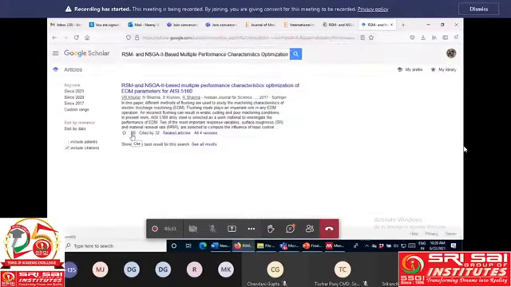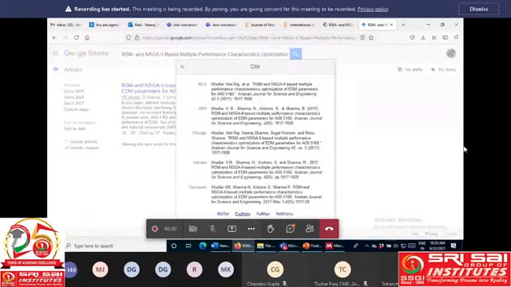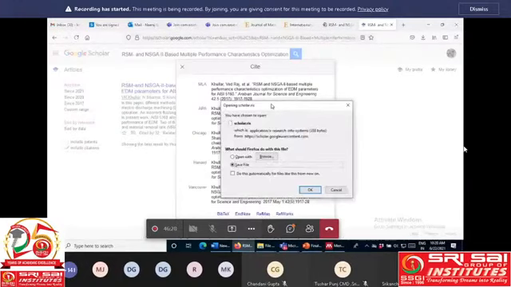If I click on the Cite option, it appears like this. You have to download the RefMan file, the .ris file. You save it here, and it is saved.